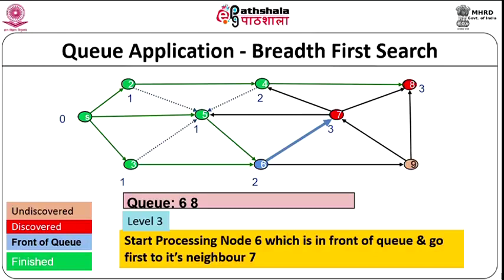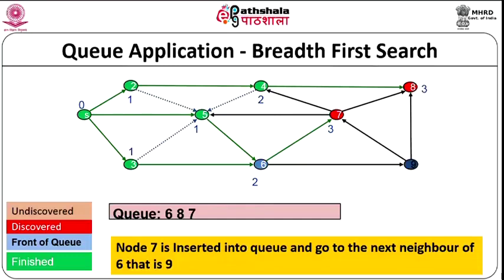We mark 6 as being on top of the queue, and start processing node 6, and go to its first neighbor 7. Now, 6 has 2 neighbors, 7 and 9. We go to its first neighbor 7, and 7 becomes discovered. When you discover 7 newly, it has to be inserted in the queue. When we go to node 7, it becomes level 3. Node 7 is inserted in the queue, and we go to the next neighbor if it exists, and if it is not discovered or finished. That is what we have seen up to now.